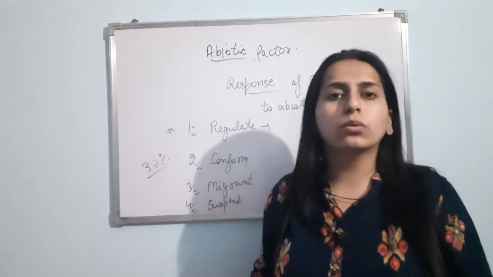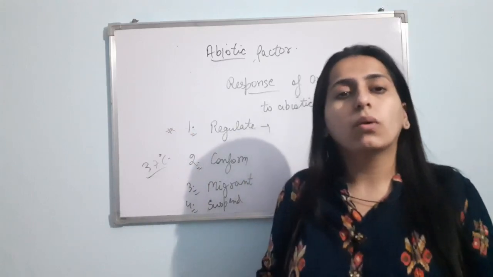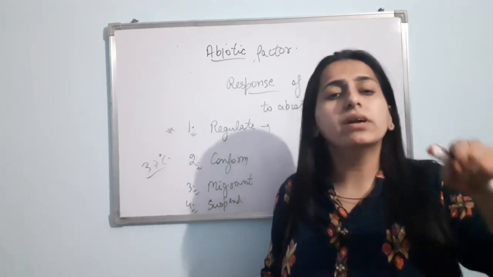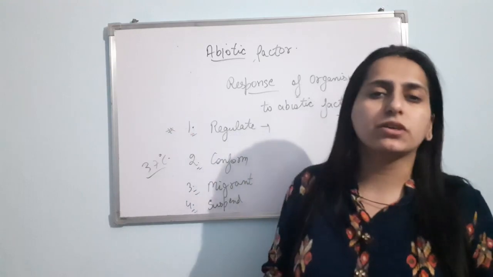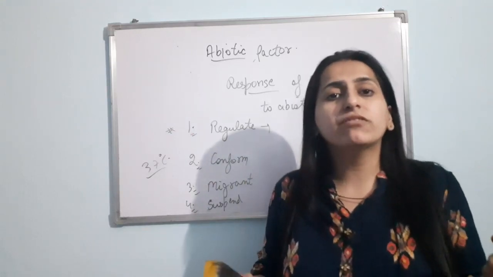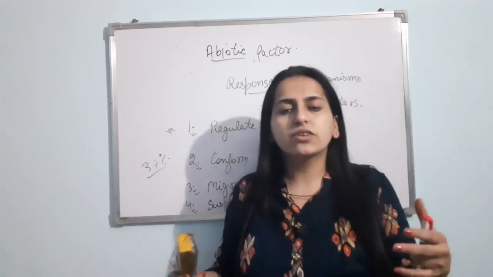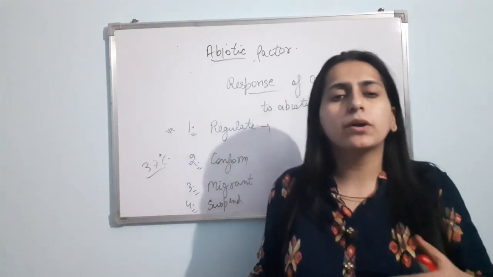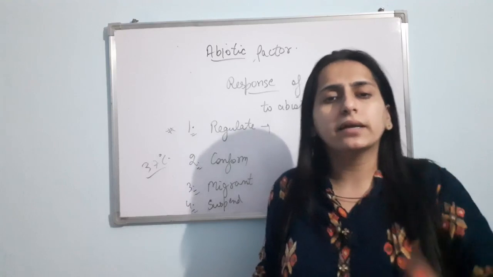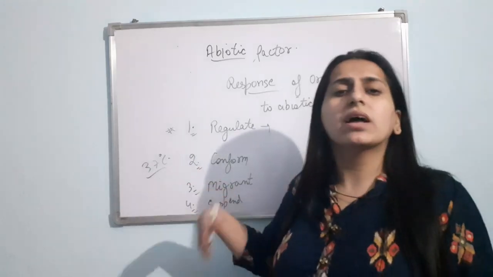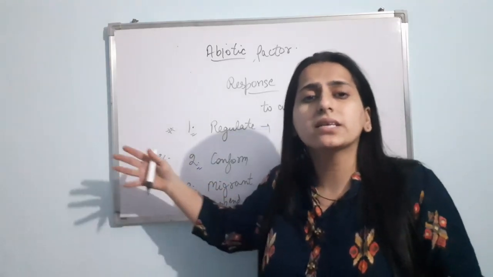If we go to polar regions, what will happen? Still our body will try to regulate our body temperature. How? By shivering. In the cold regions we will start shivering, and shivering is a kind of exercise that produces heat. Due to that heat, our body temperature will again try to come to 37 degrees Celsius.